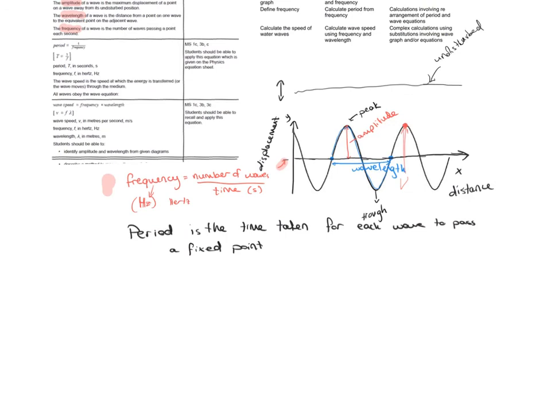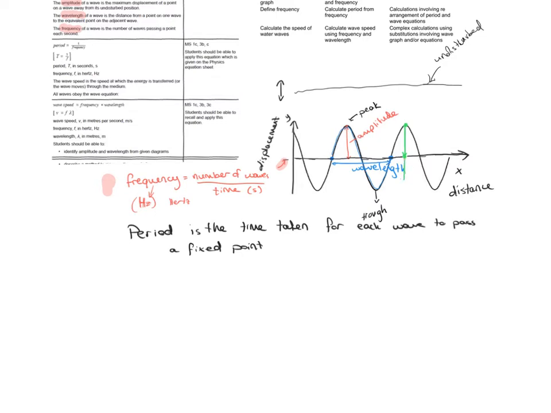So period is the time taken for each wave to pass a fixed point. In this case, if I look back at the diagram, I need to just clear it out a bit. So if I go back to this, I need to consider how this particle is moving with time. So obviously it's not going to be frozen forever there. This is just a picture, remember, of it. So at one moment in time, it will look like this. After a quarter of a period, however, this point will be now there. So the wave will look different.